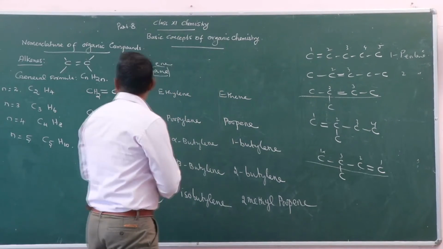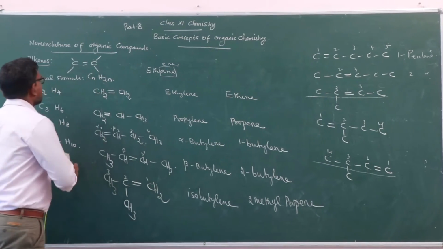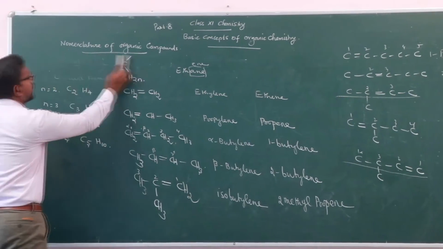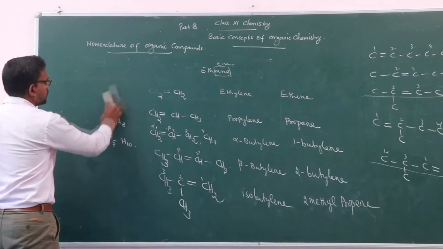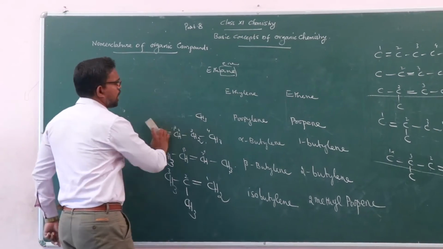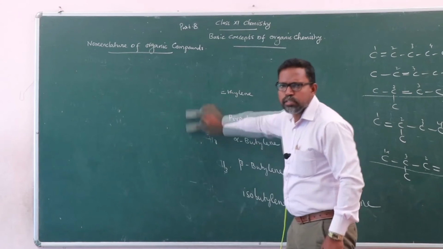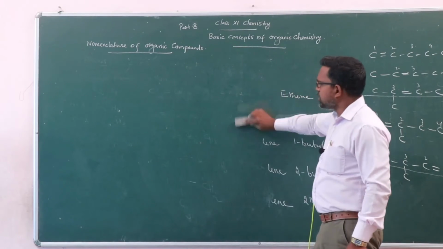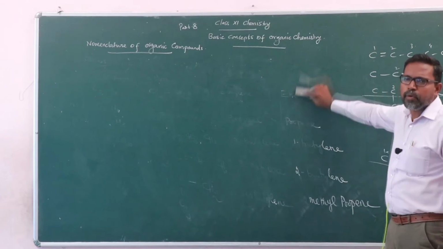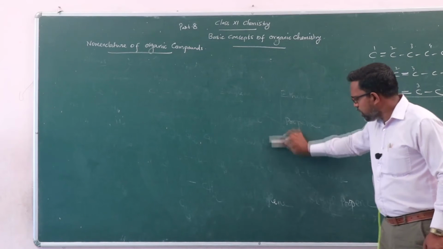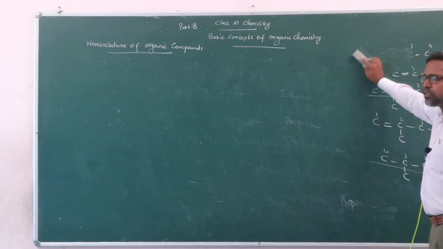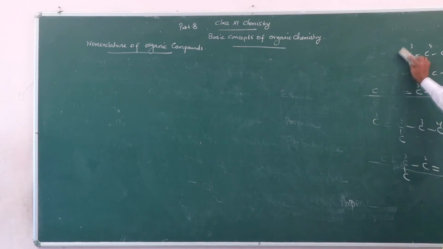Okay. Then the last category is alkynes. What are alkynes? Alkynes are a class of organic compounds which consist of a carbon-carbon triple bond. The compounds having a triple bond are commonly said to be acetylenes.